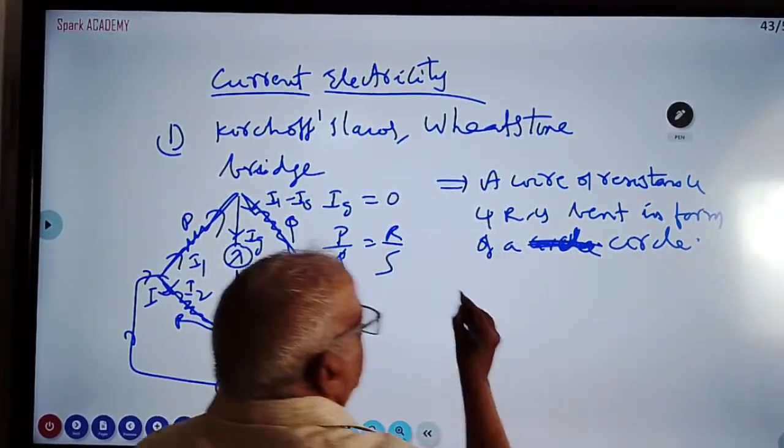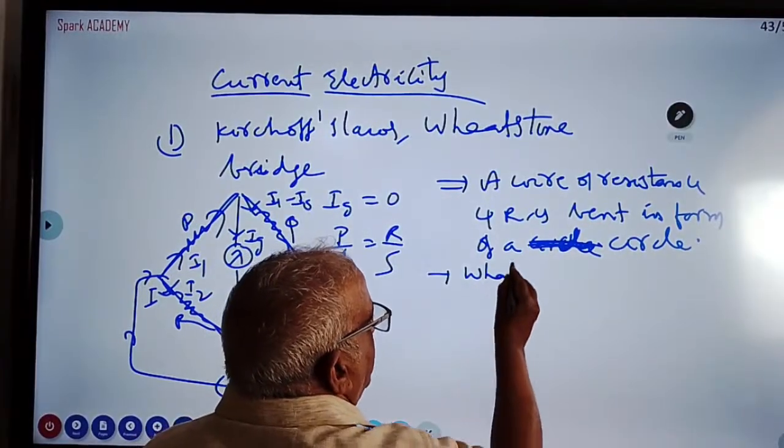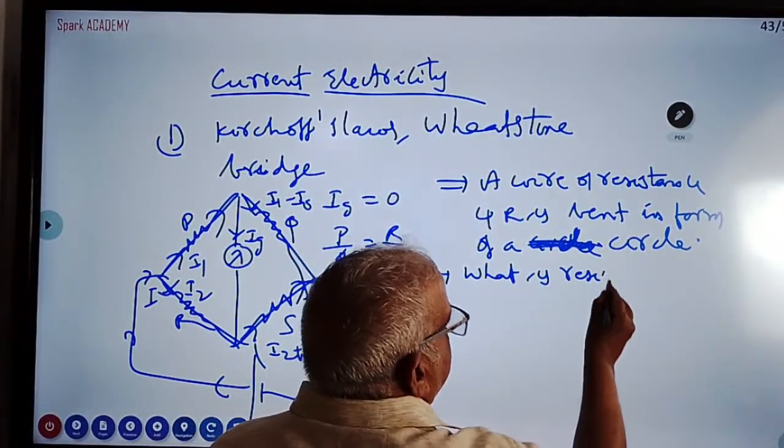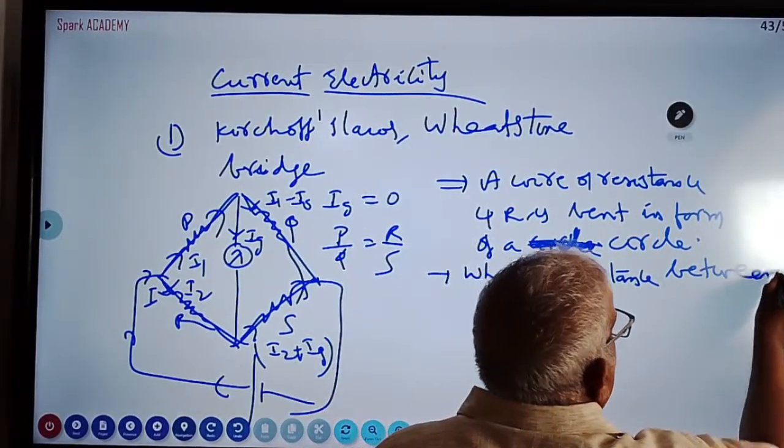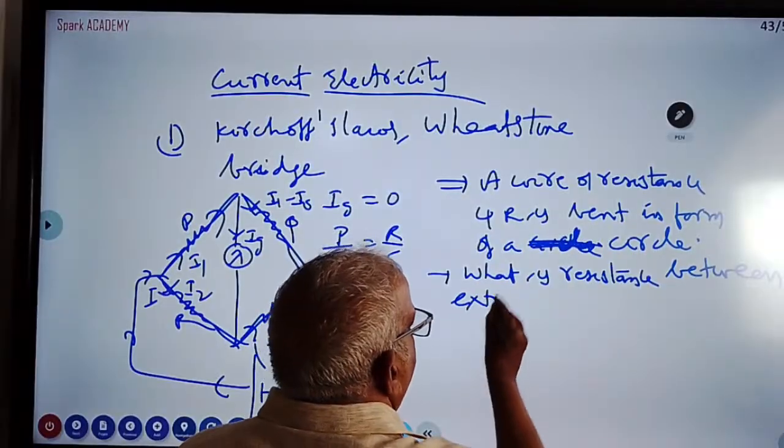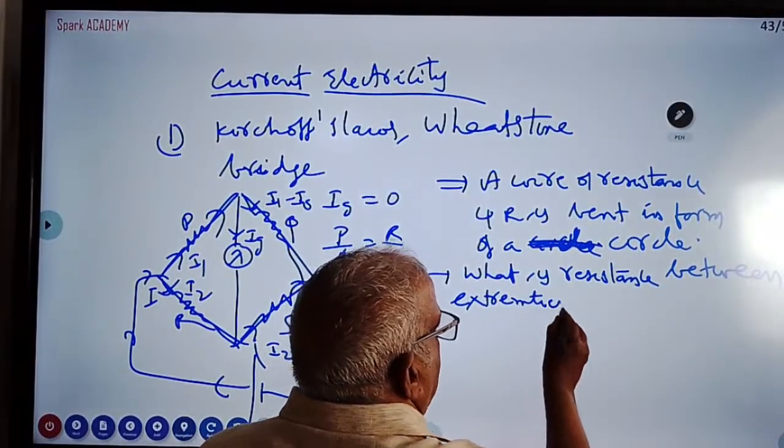What is the resistance between the extremities of the diameter?